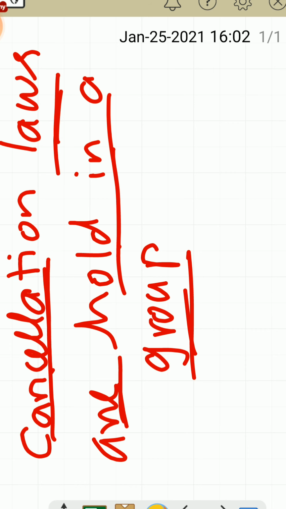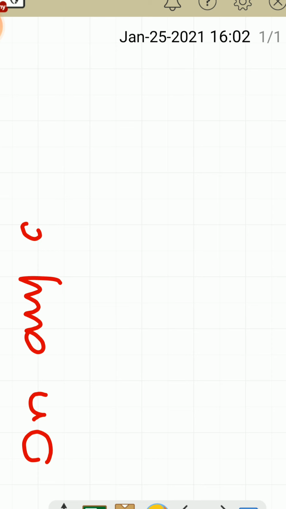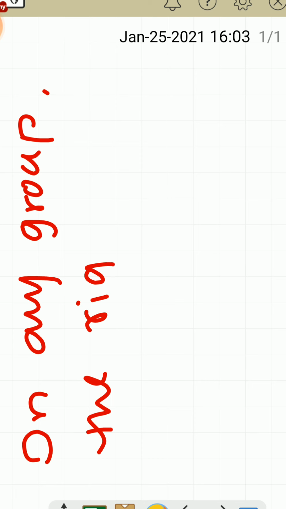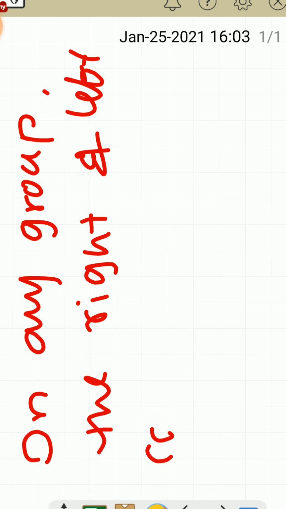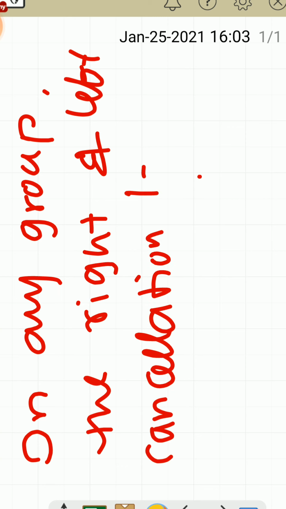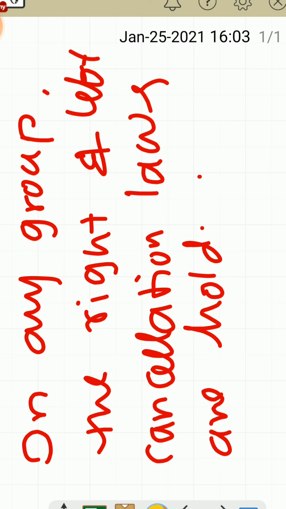The statement is: in any group, the right and left cancellation laws hold. This is the statement.